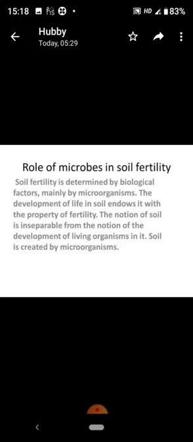Microbes play a vital role in the fertility of soil. Some bacteria are able to fix nitrogen from air to enrich soil with nitrogen and enrich its fertility. These microbes are really very beneficial as they increase soil's fertility. Soil fertility is determined by biological factors, mainly by microorganisms. The motion of soil is inseparable from the development of living organisms in it. Therefore, we can say that soil is created by microorganisms.